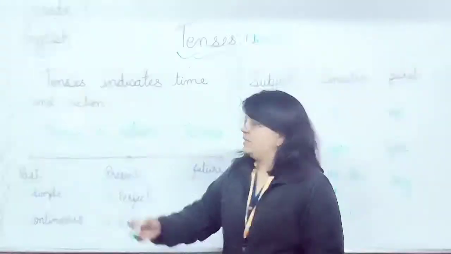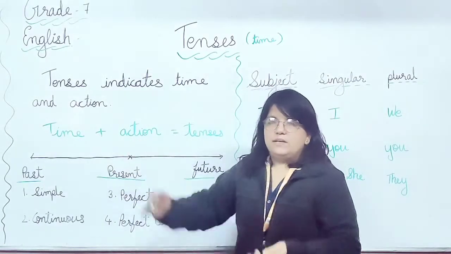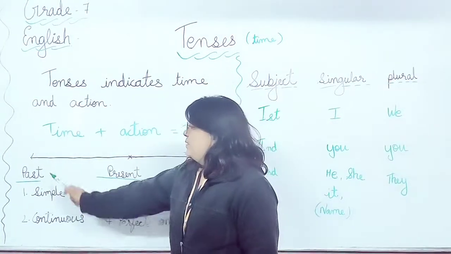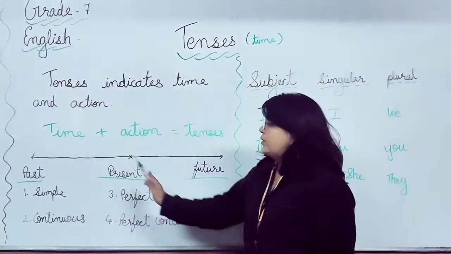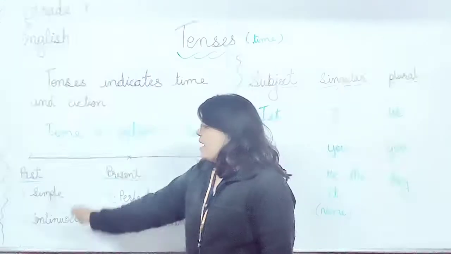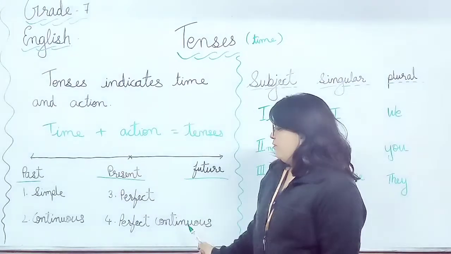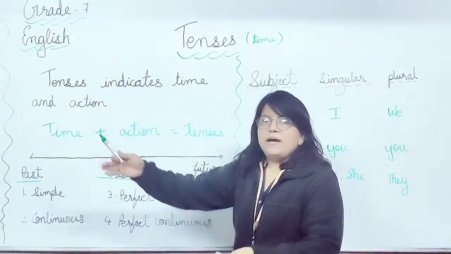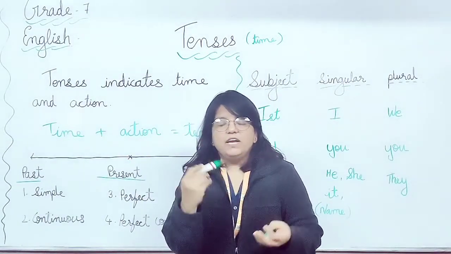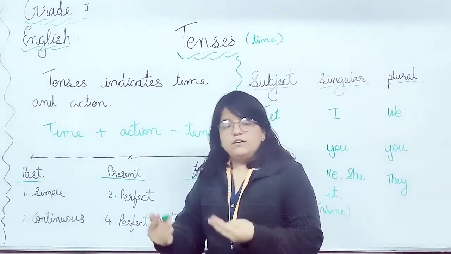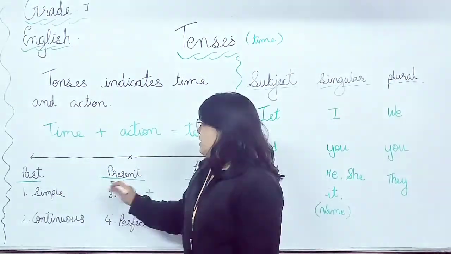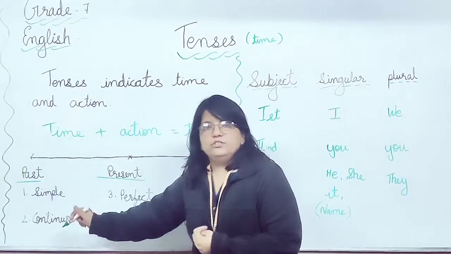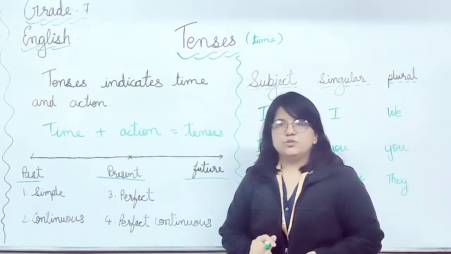Now moving ahead, on the basis of action, they are further divided into 4 more types. That is simple past tense, past perfect tense, past continuous tense, past perfect continuous tense. Means again if we take action, मतलब अगर हम काम के basis पे tenses को divide कर रहे हैं, then they are divided into further more types. Same thing goes with the simple present tense, present perfect tense, present continuous tense and present perfect continuous tense.